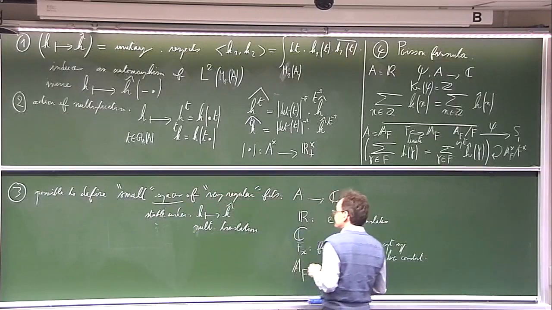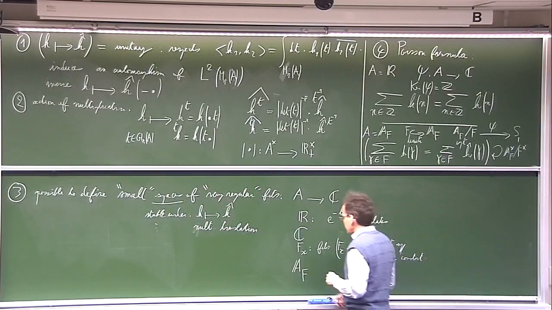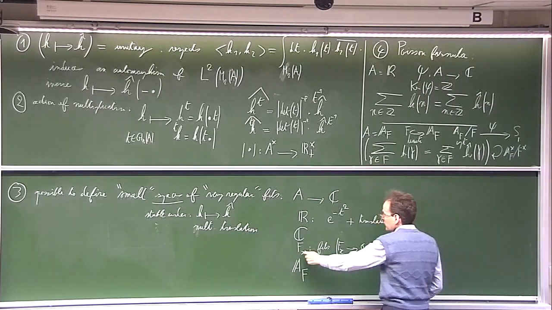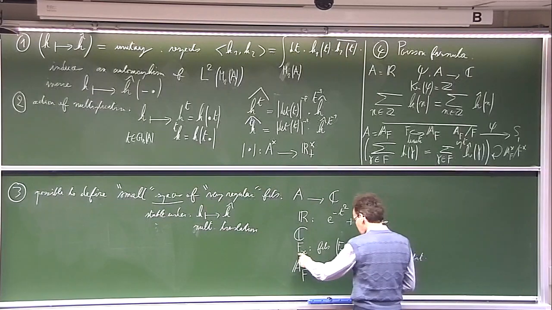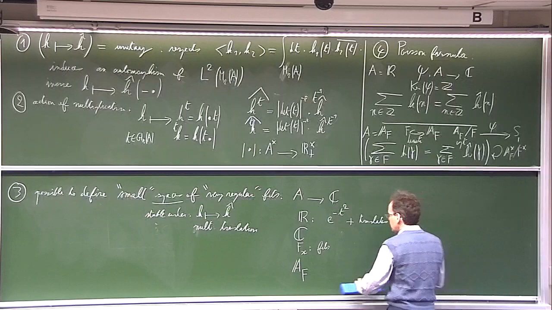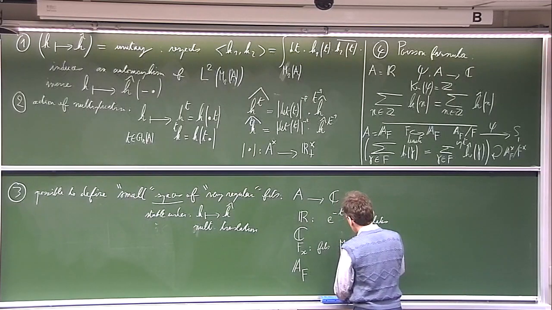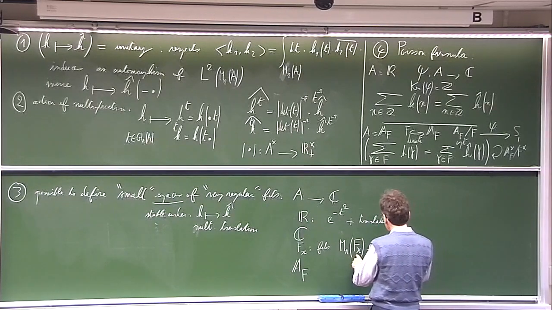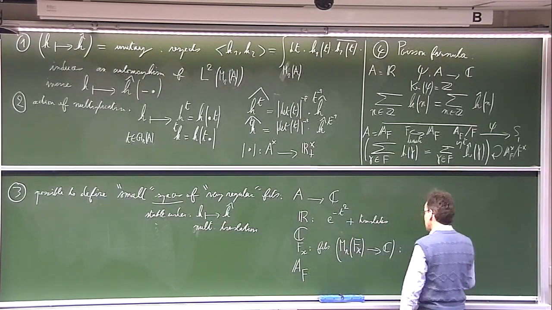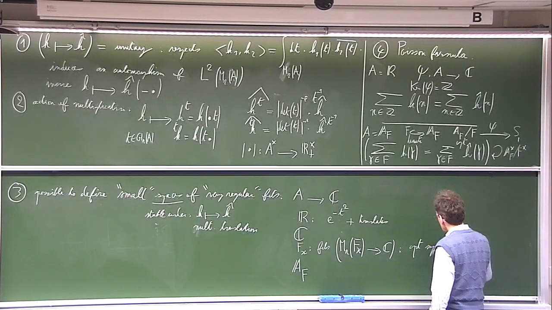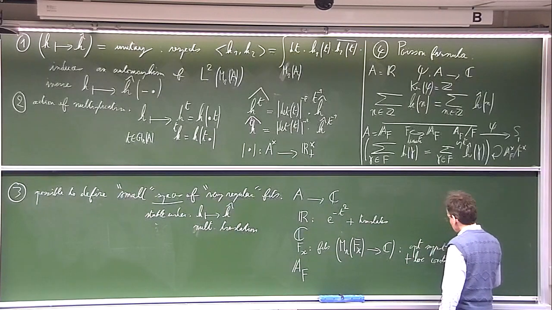So here the simplest case to consider is the case of functions on non-Archimedean local fields. In fact, here a natural space is the space of functions defined here, which have compact support and which are locally constant, exactly as before.